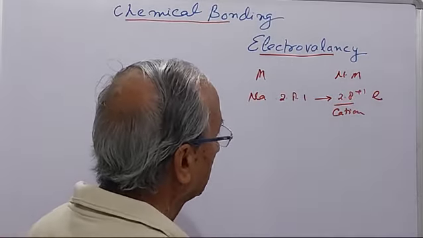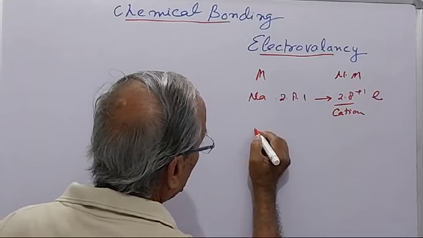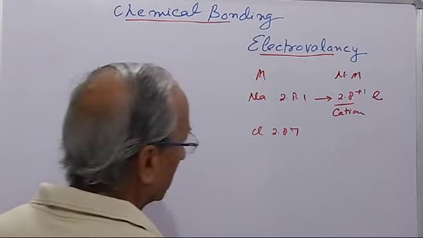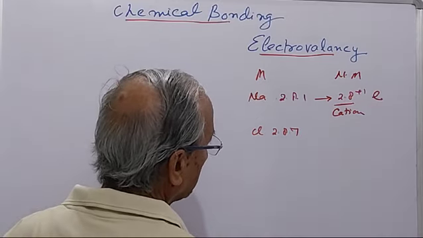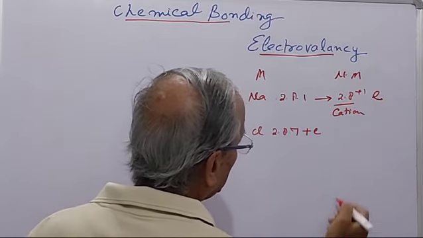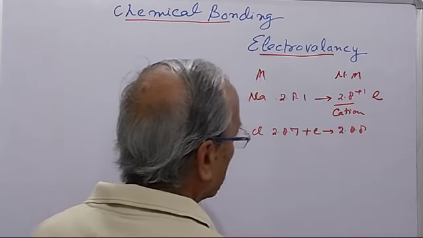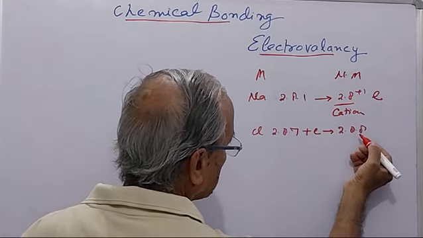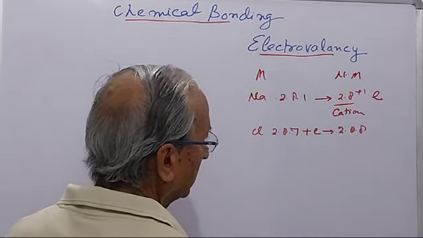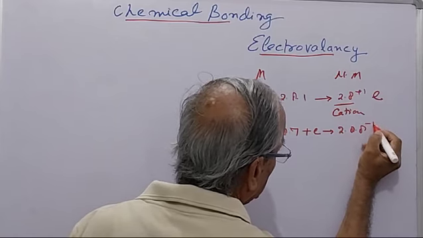Now in the case of the non-metal, they have a tendency to gain electrons. We talk about chlorine, whose configuration is 2, 8, 7. It has 7 electrons in the outer orbit, and if it takes 1 electron given by the sodium, its configuration will be 2, 8, 8, or we say that its outermost orbit becomes an octet in nature. Now sodium's outermost is an octet, chlorine's outermost is an octet. Here 1 electron increases, so it becomes negatively charged.